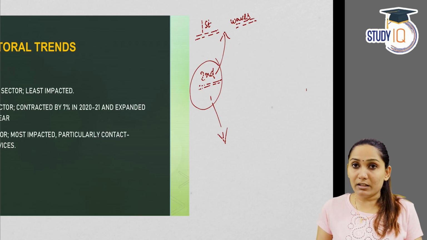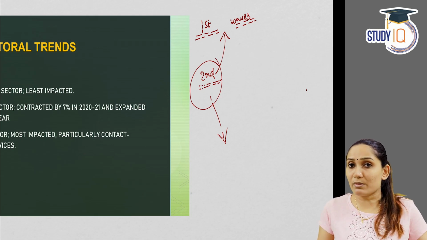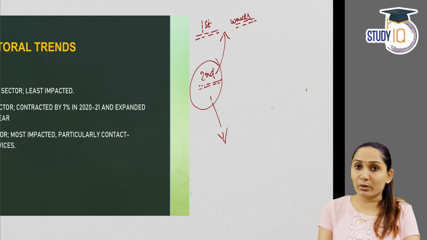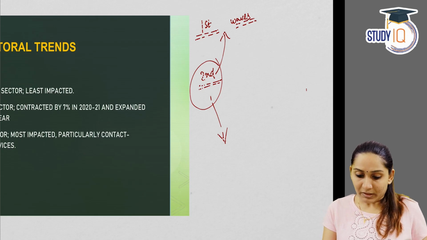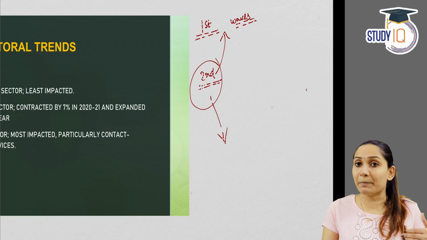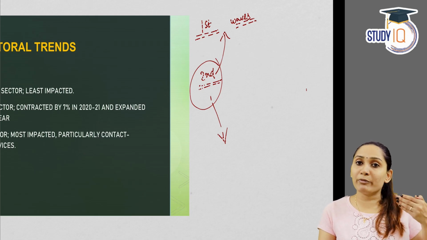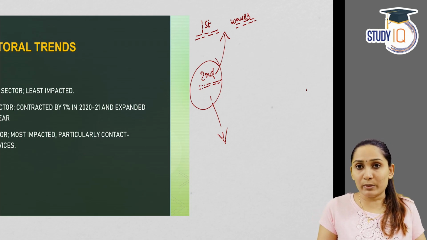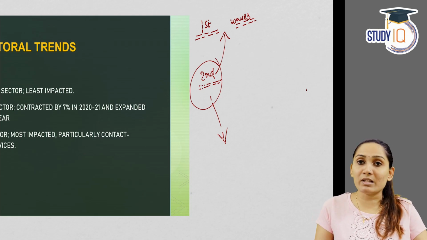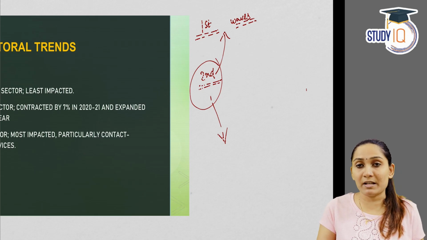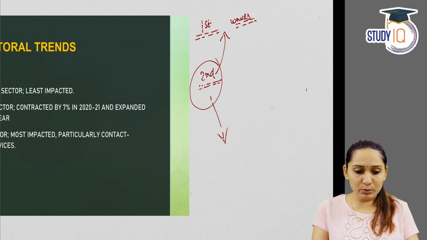And as we already said in the overview, the survey expects that in 2021-22, that is the ongoing financial year, the economy will record a growth rate of 9.2%, which means that the level of real economic output will surpass the pre-COVID levels. Before the phase of COVID, the growth rate, if we compare it with the assessment that the survey makes for this financial year 2021-22, according to survey, 9.2% will be the growth rate, and this is going to surpass the pre-pandemic growth levels.